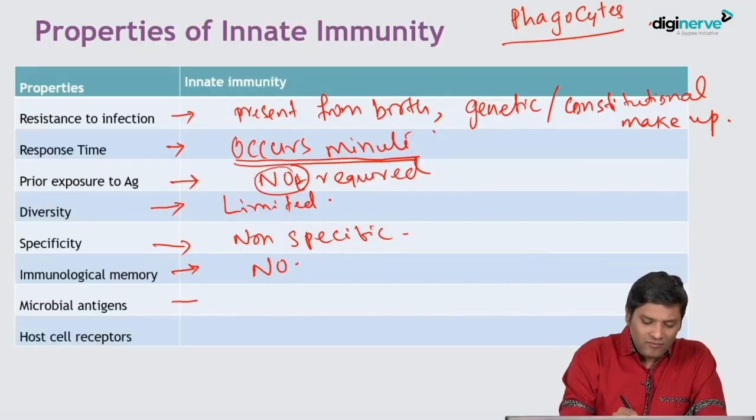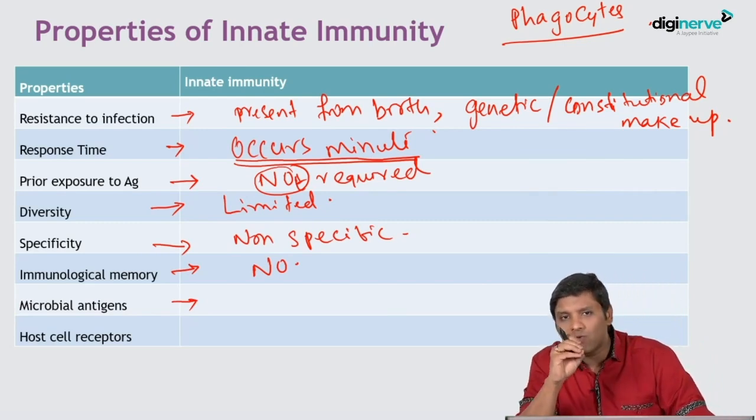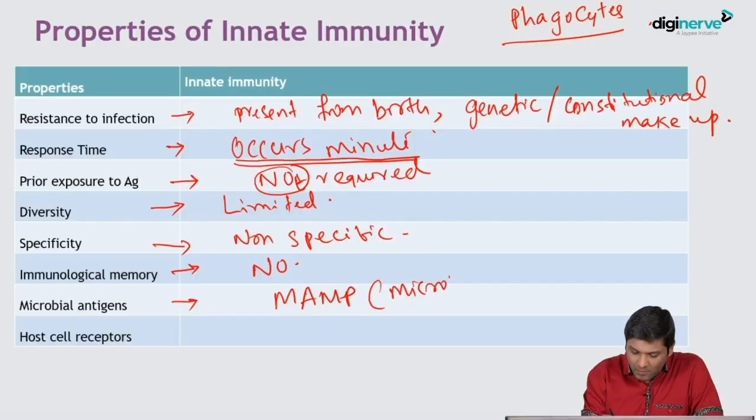So what are the various microbial antigens, and which host cell receptors do they react with in innate immunity? The classical example of a microbial antigen which reacts with the host receptor is the MAMP antigen, which is nothing but microbe associated molecular pattern.